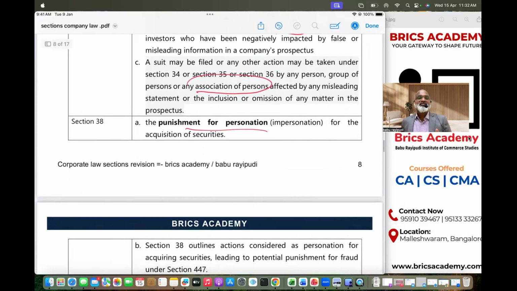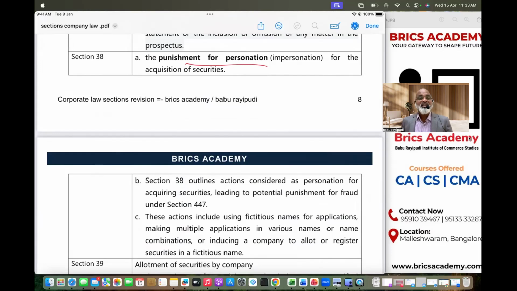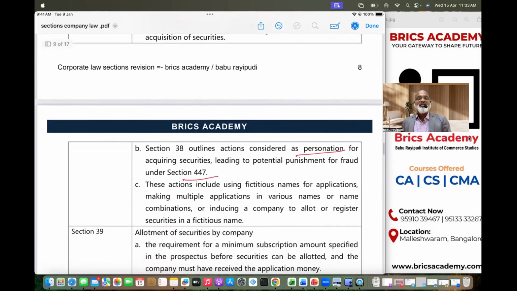So when you have invested in fake names, multiple application forms, and fictitious names, the investor also shall be caught under an act of personation, which means you disguised yourself as somebody. You will be punished under section 447. Whatever gain, the profit that you earned by investing in the company by faking your identity, you shall be asked to give that money. I mean, shares will be cancelled, money will be disgorged, etc., and sent to the Investor Education Protection Fund. That's it. When it comes to 34 to 38, it's about misleading statements, penalties, punishments, and so on and so forth.